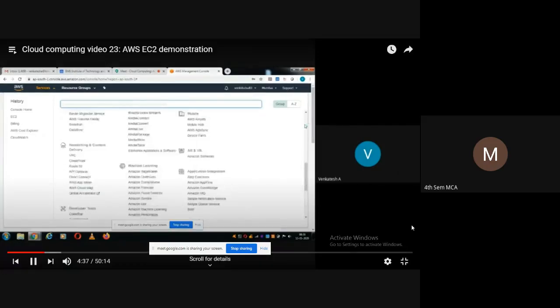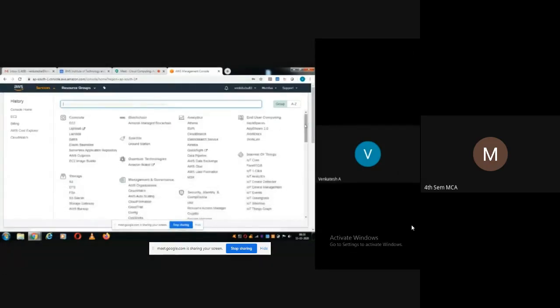Okay. While studying the architecture of AWS in your textbook, they had given one diagram. In that we saw there are four types of services: as per that textbook, compute-based services, communication-based services, then storage services, and additional services. Okay. So you can see the storage services here, and resource groups you can see here.